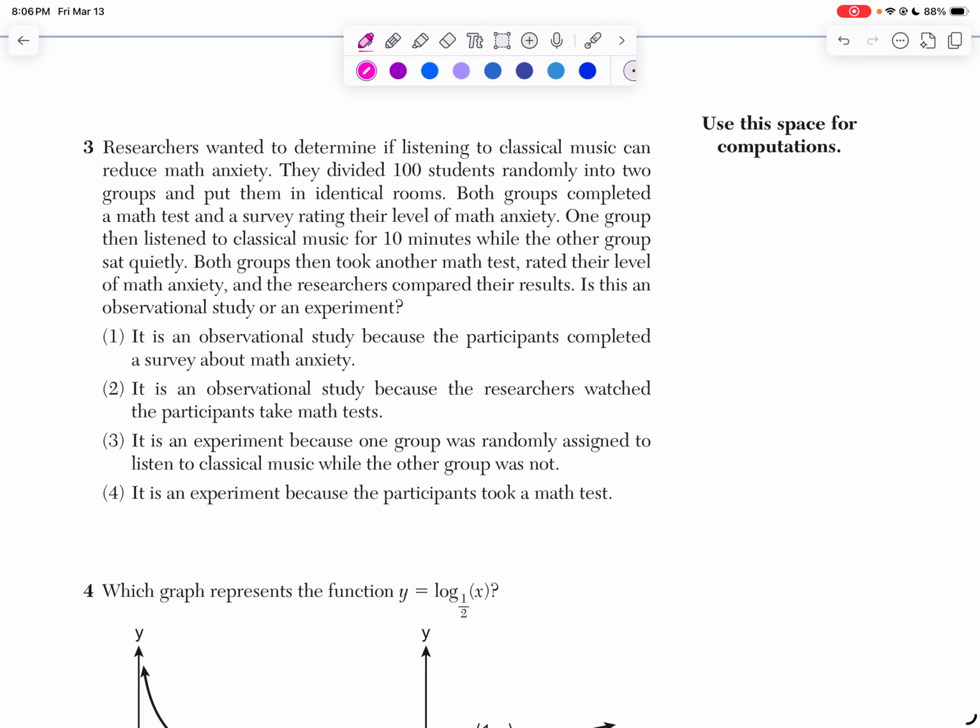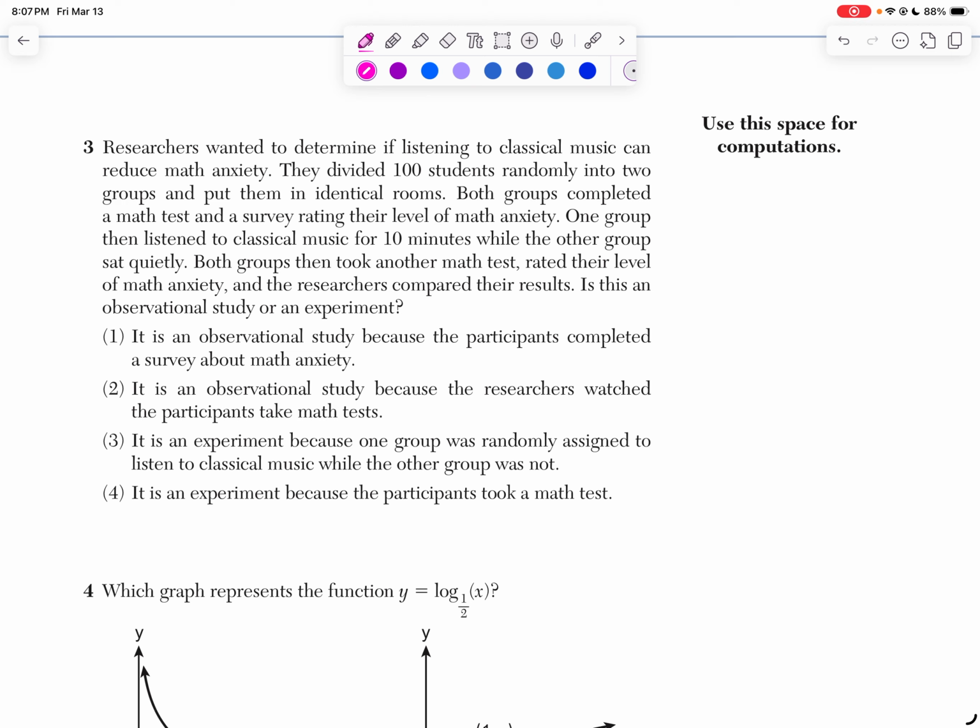Both groups completed a math test and survey rating their level of math anxiety. One group then listened to classical music for 10 minutes while the other group sat quietly. So right now I'm thinking this is an experiment. Both groups then took another math test, rated their level of math anxiety, and the researchers compared the results. Is this an observational study or an experiment?